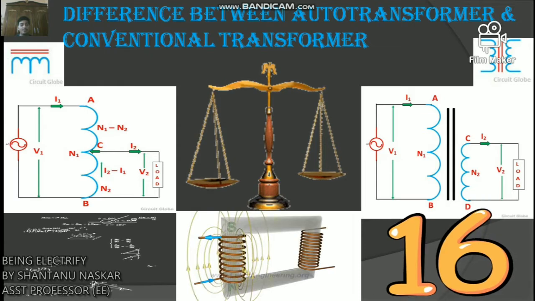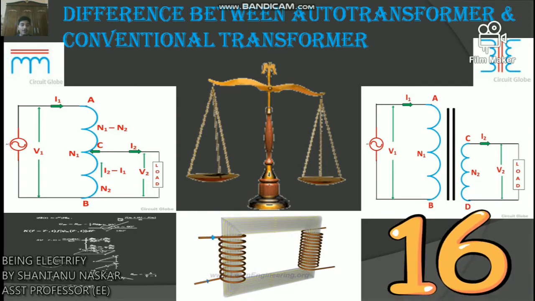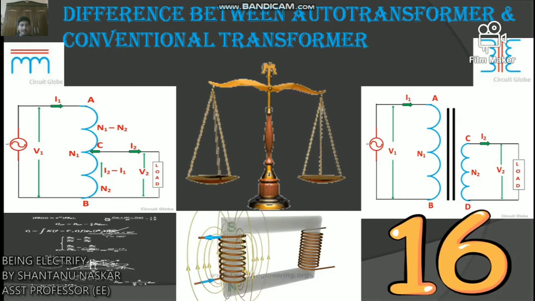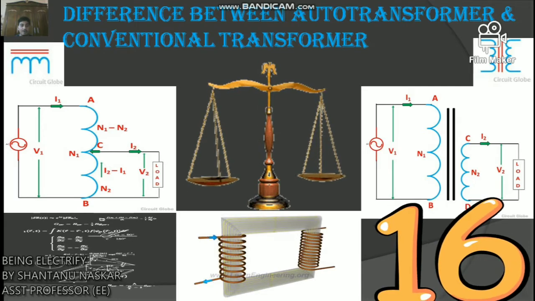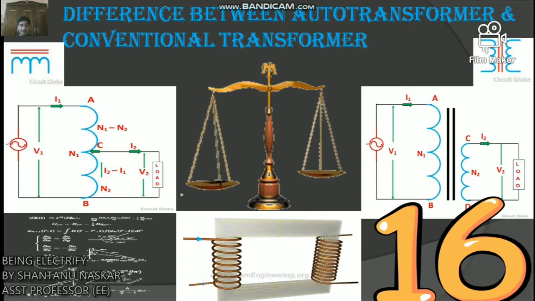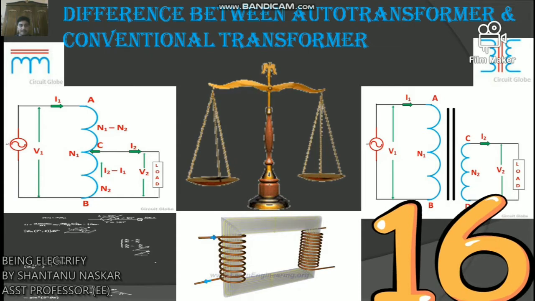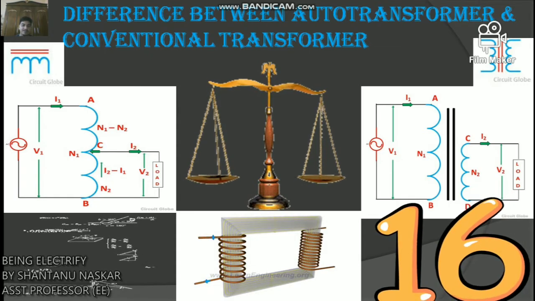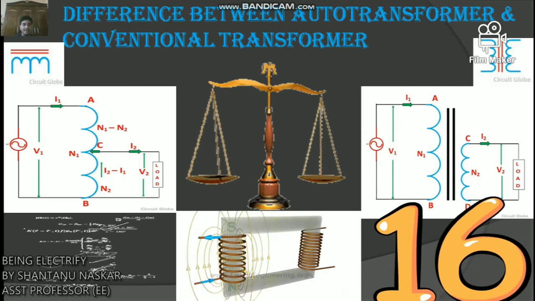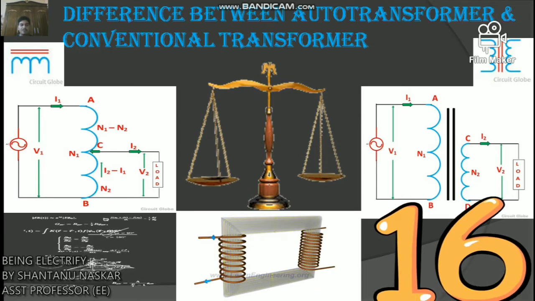Number 15, the output voltage of the secondary of an auto transformer varies when sliding contacts are used in the secondary winding, whereas the output voltage of the conventional transformer always remains constant. Number 16, the auto transformer is used as a voltage regulator in the laboratory, in railway stations, as a starter for an induction motor, etc., whereas the conventional transformer is used to step up and step down the voltage in the power grid. So these are the basic differences between an auto transformer and a conventional transformer, but there are also some similarities.